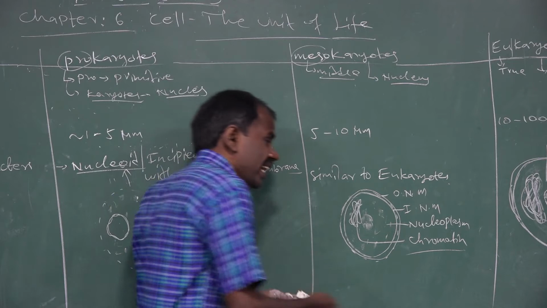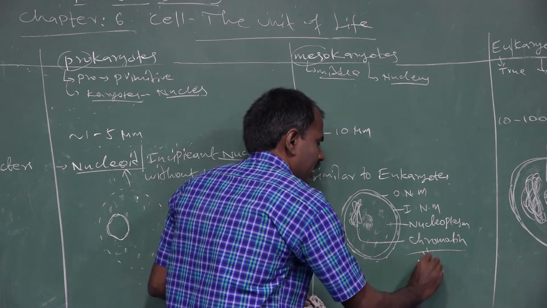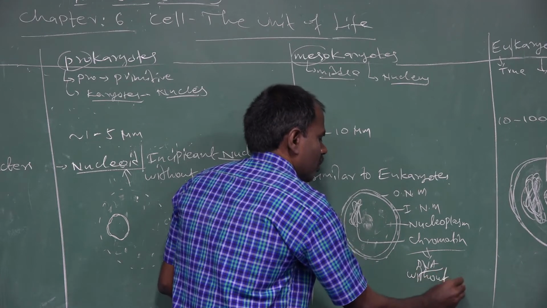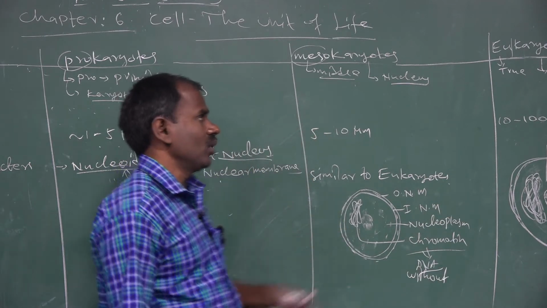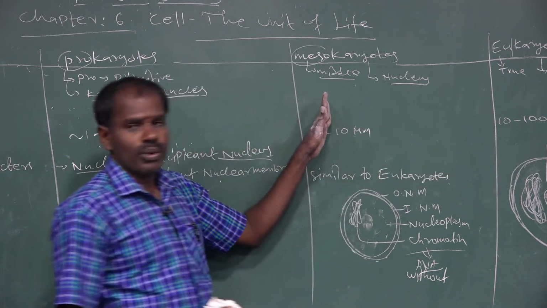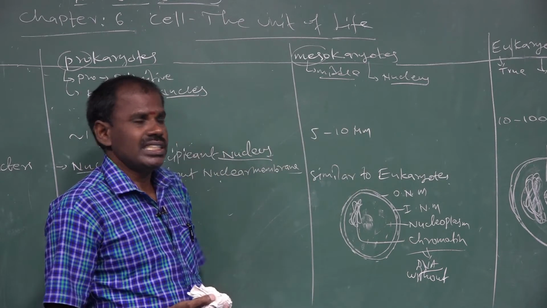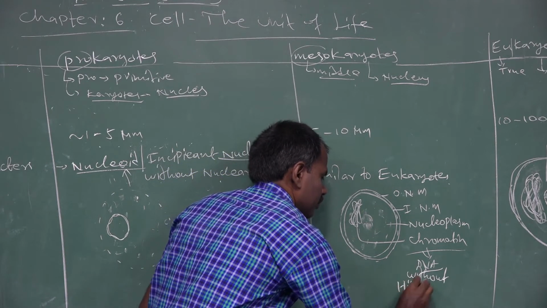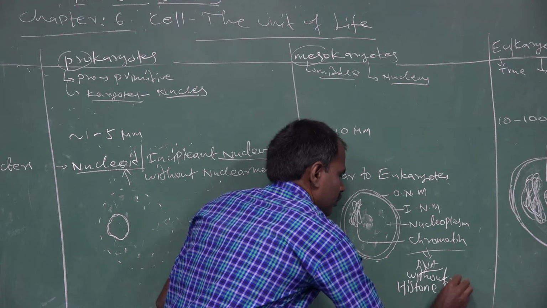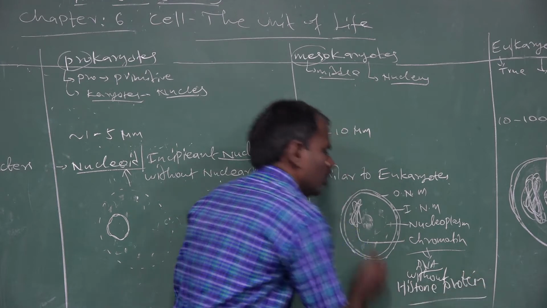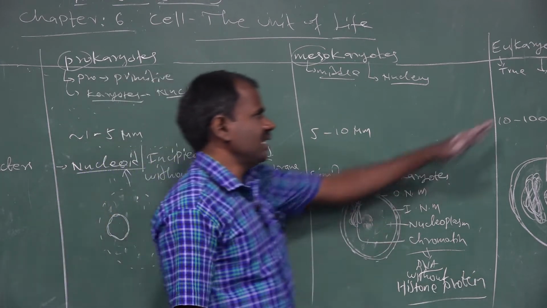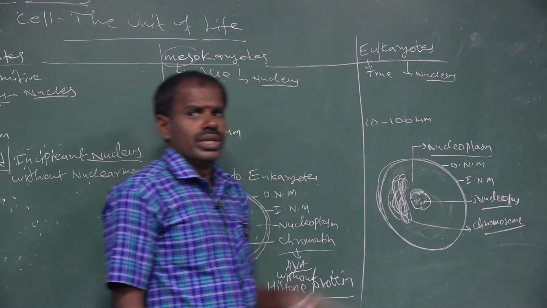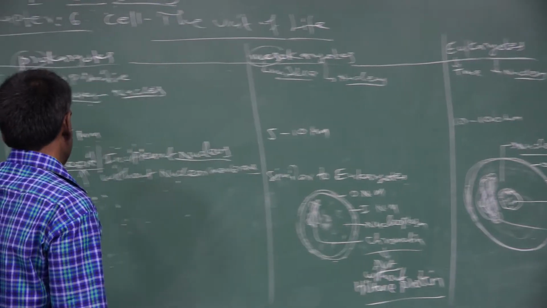But here the chromatin has DNA without histone proteins. So how do the eukaryotic nucleus and the mesokaryotic nucleus differ? The only difference is that mesokaryotes have DNA without histone proteins, but eukaryotic organisms have DNA with histone proteins. So, the next characters.